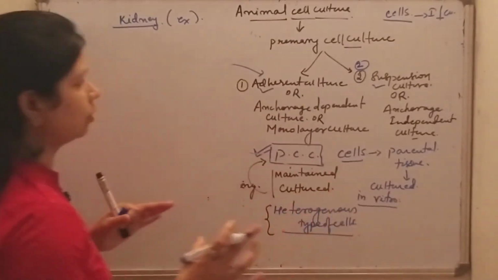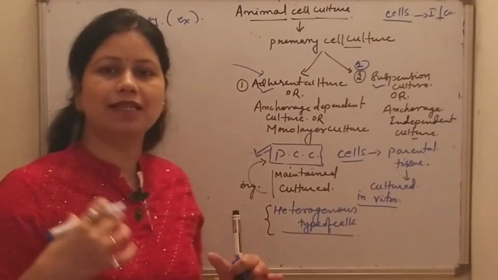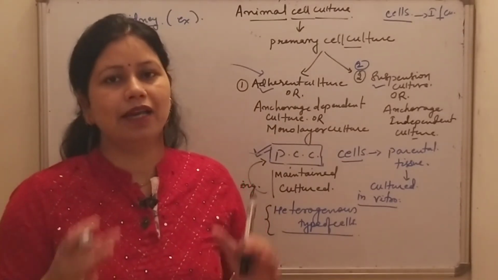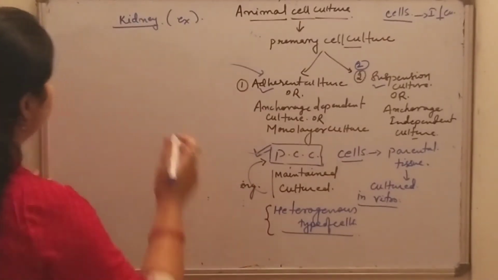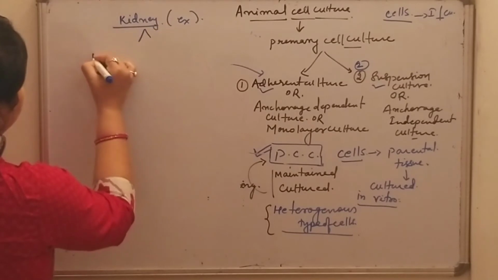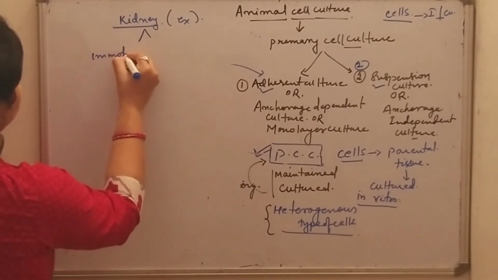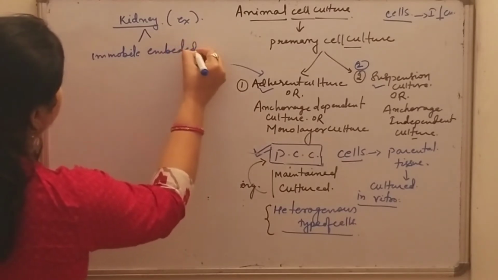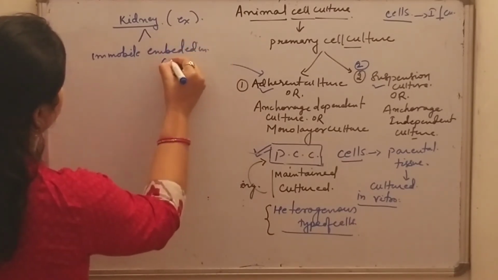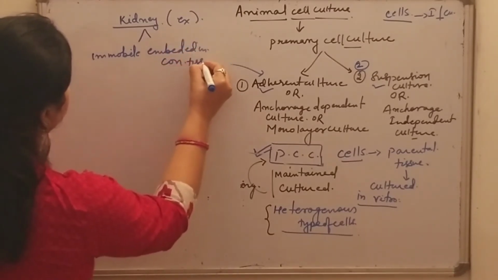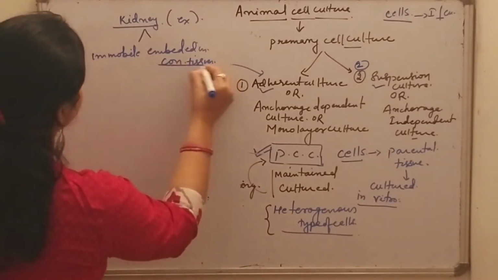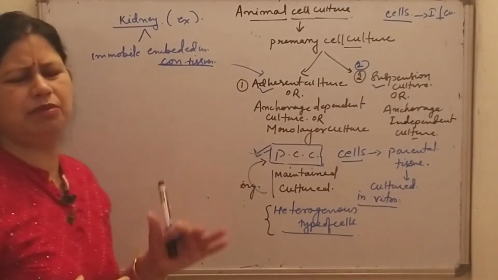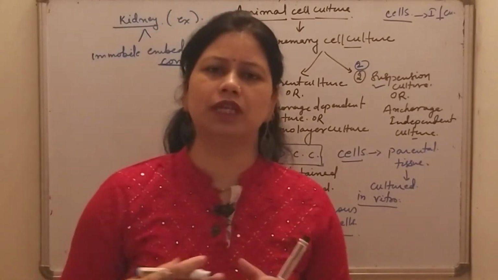So two conditions are there: the cells are immobile as well as embedded in connective tissue. Anchorage dependent cells need solid or semi-solid medium for their attachment.